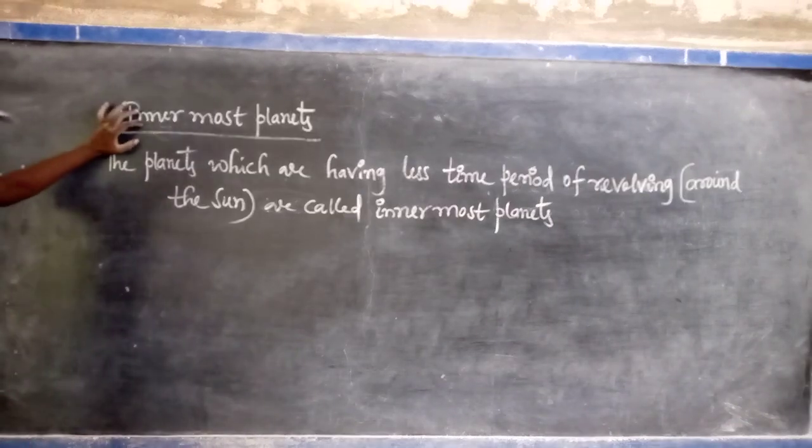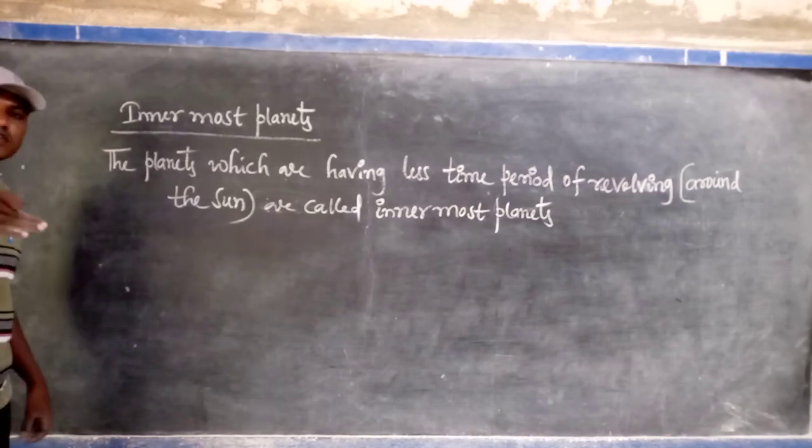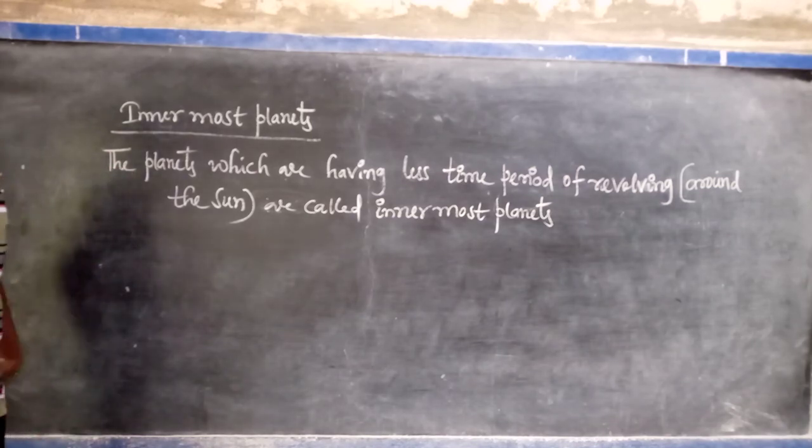Mercury is nearly 89 days, Earth is 1 year, and Venus is less than 1 year, nearly 164 days I think. But Mars is 1.8 years. From Jupiter onwards, it takes a number of years.